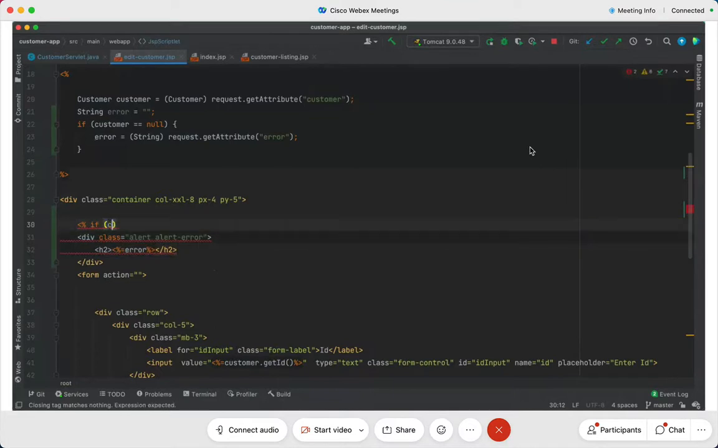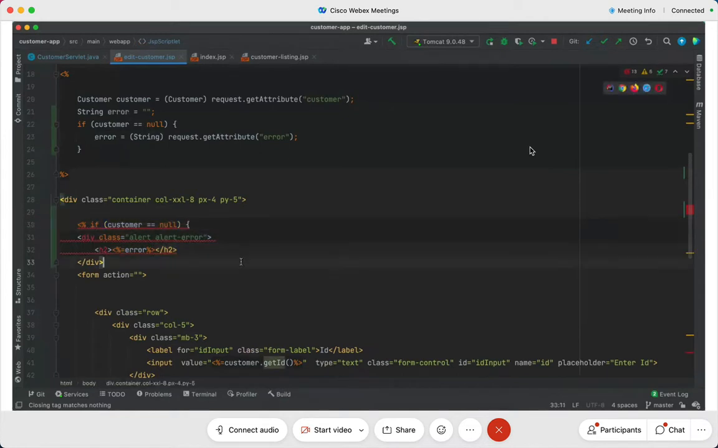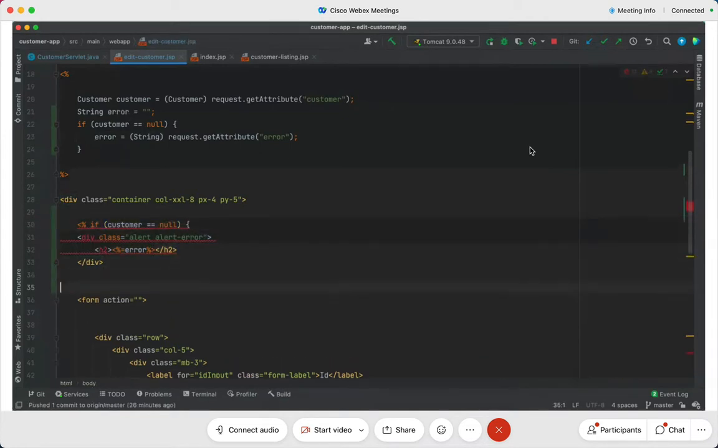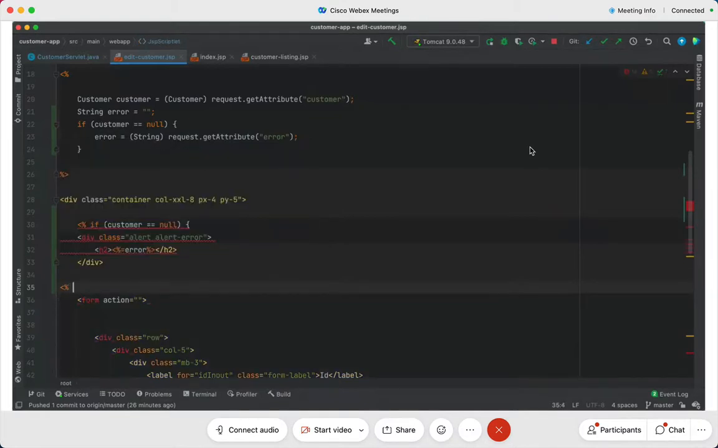If customer is equal to null, see the way I'm writing the code, right? In fact, these days are gone that we write this kind of code, as I've been saying. But my objective here is not to teach you servlets so much, but